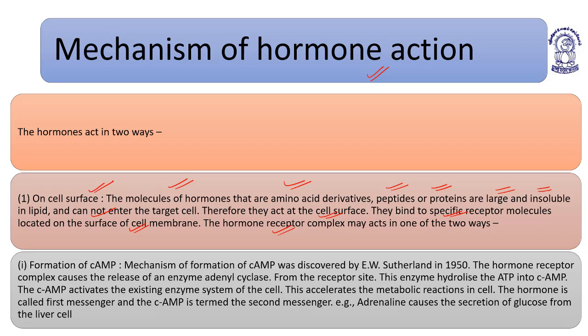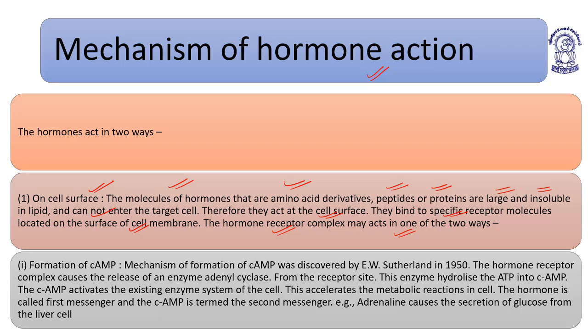The hormone receptor complex may act in one of two ways. On the cell surface, the molecules of hormones, especially those which are amino acid derivatives, peptides or proteinaceous in nature, are large and insoluble in lipid. They cannot enter the target cell. Therefore, they act at the cell surface. They bind to the receptor molecules present on the surface of the cell membrane.